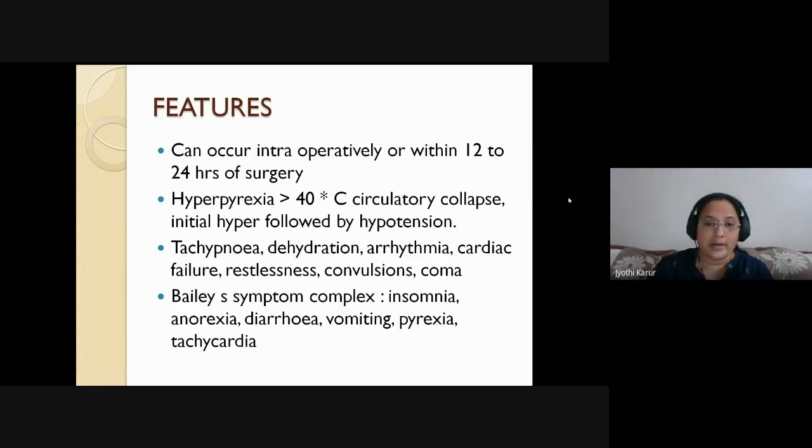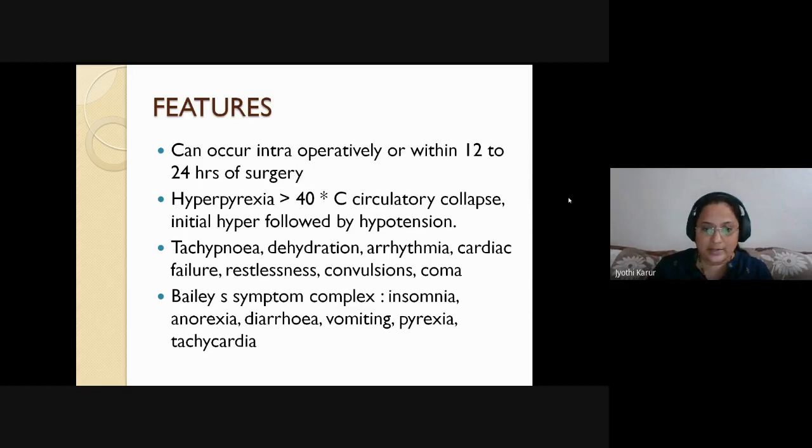There is hyperpyrexia, more than 40 degrees centigrade. There is circulatory collapse. Initial hypertension followed by hypotension, cardiovascular collapse. Cardiac failure, restlessness, convulsions, coma. There is excessive bleeding in your operative field.